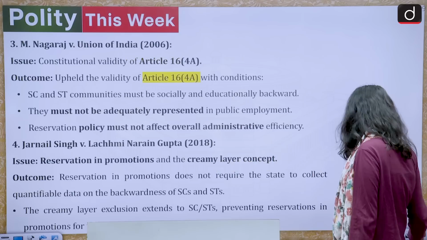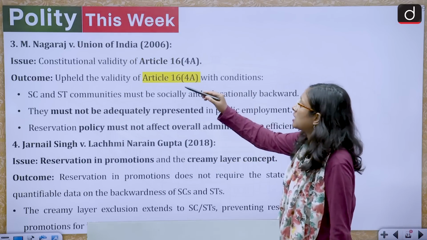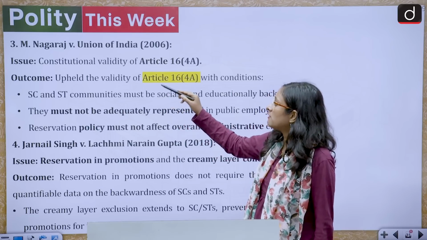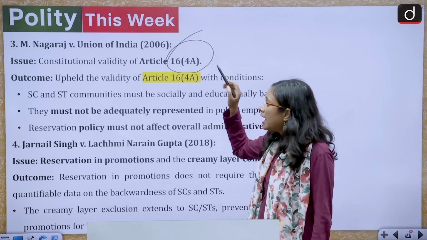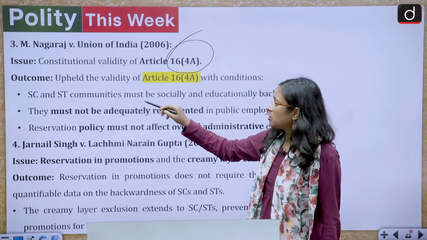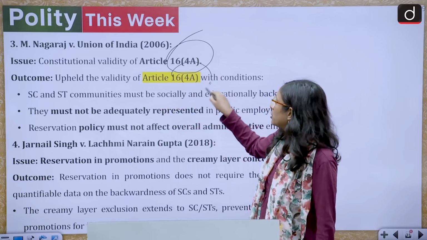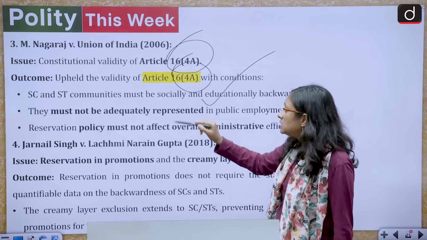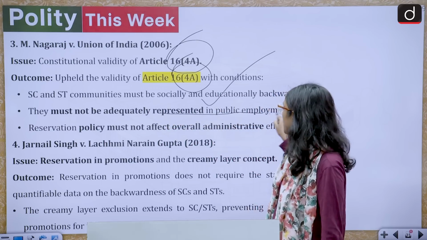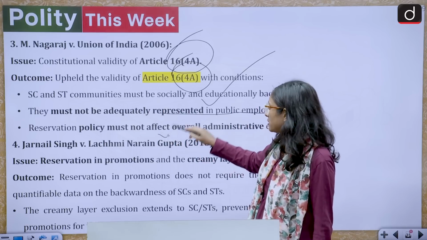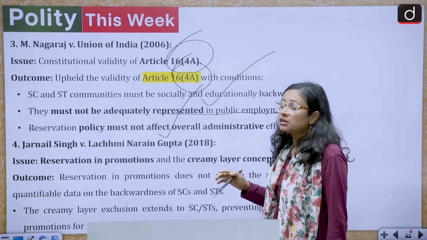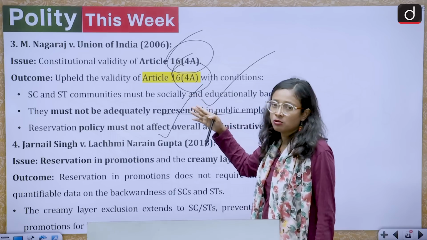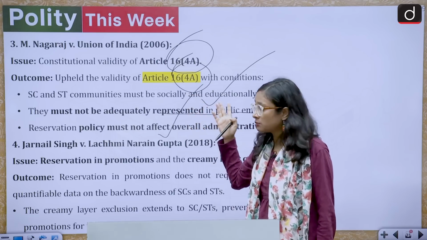Now we have another case, M. Nagaraj versus Union of India, 2006. What was the issue in this case? The issue was the constitutional validity of Article 16(4A). What was the outcome? The court upheld the validity of Article 16(4A) with conditions: SC/ST communities must be socially and educationally backward, they must not be adequately represented in public employment, and the reservation policy must not affect overall administrative efficiency. So this was the outcome of M. Nagaraj versus Union of India. This is also about the SC/ST community, their social and educational backwardness.